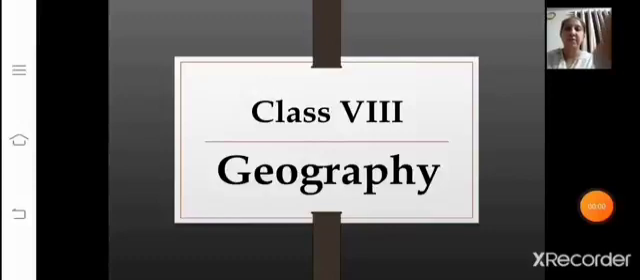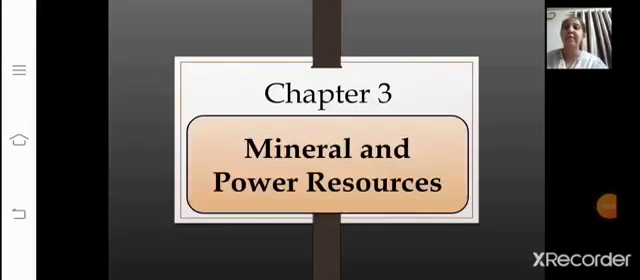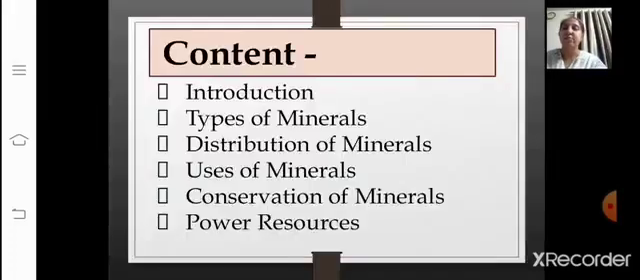Salaam students, let's begin with the class 8 geography. Chapter 3, that is Mineral and Power Resources. Today we are doing part 3 of this chapter. Let's go through the content.